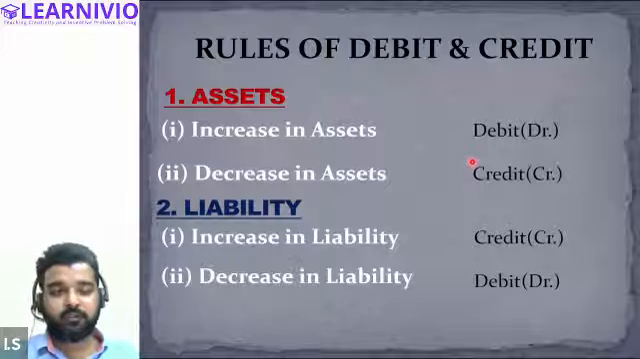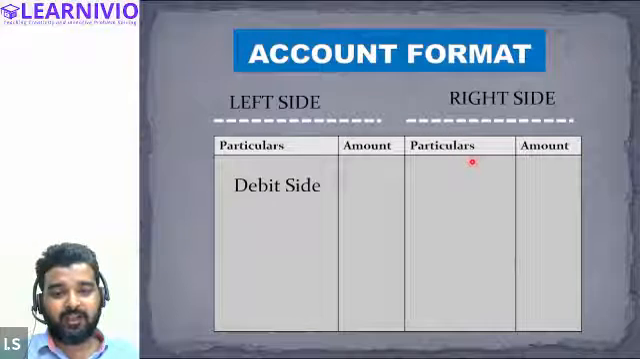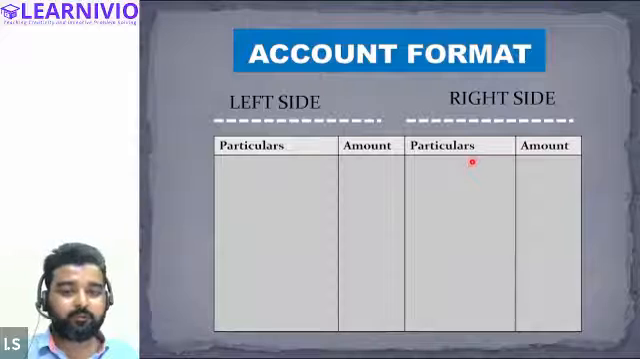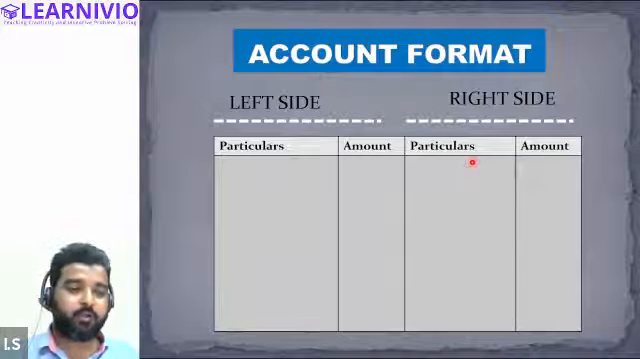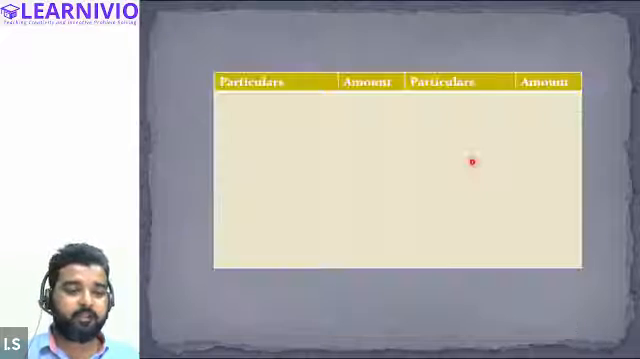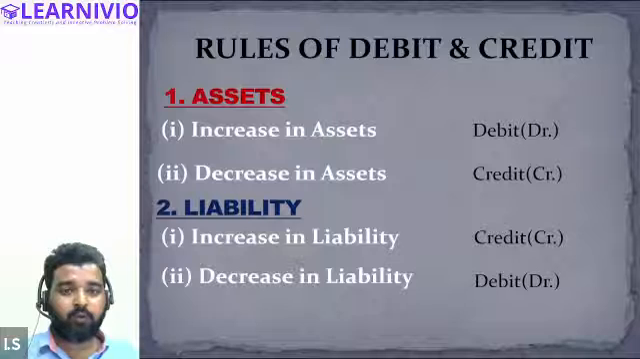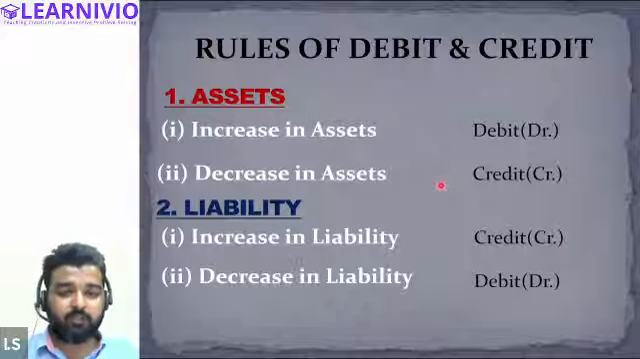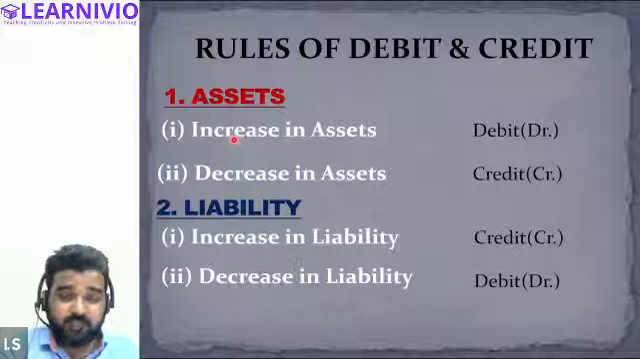So just remember what we are actually concerned with. We are concerned with what items will be recorded on the debit side and what will be recorded on the credit side. How will we decide which is recorded on the debit and credit side? In order to answer that, we must know the rules of debit and credit. And what are these rules? Rules regarding assets are, listen to me carefully.